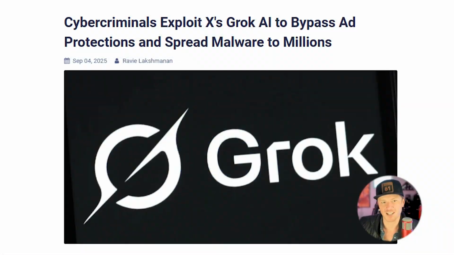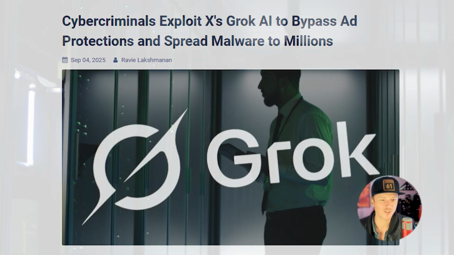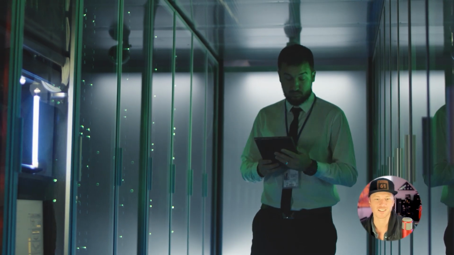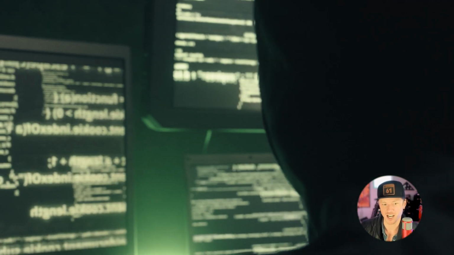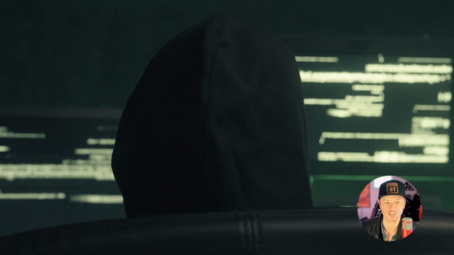Cyber criminals exploit X's Grok AI to bypass ad protections and spread malware to millions. Cybersecurity researchers have flagged a new technique that cyber criminals have adopted to bypass social media platform X's malvertising protections and propagate malicious links using its artificial intelligence assistant Grok.